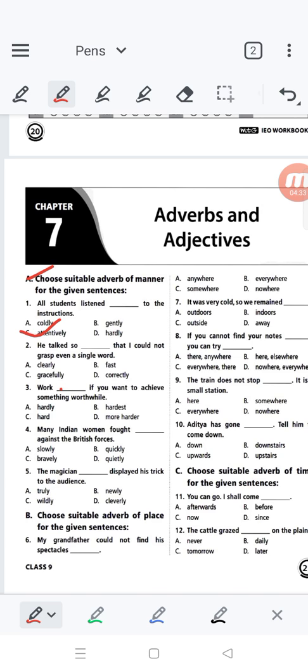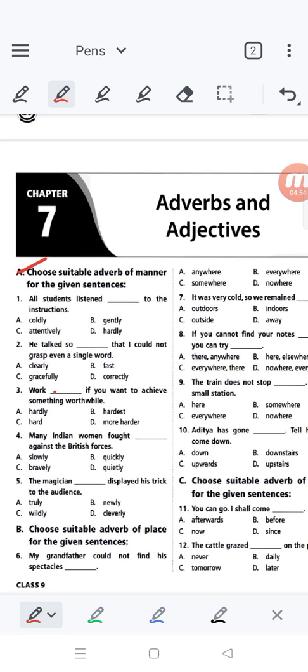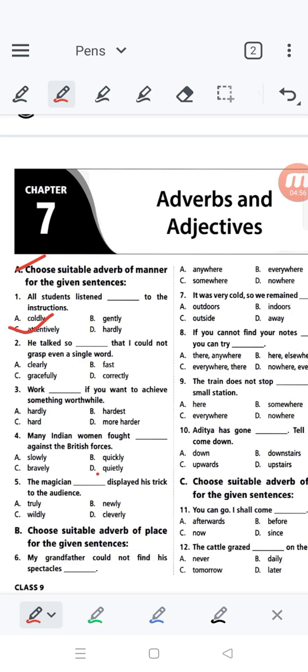The options are dearly, fast, gracefully, correctly. He talked so fast that I couldn't grasp even a single word. So the correct answer is option B, fast.